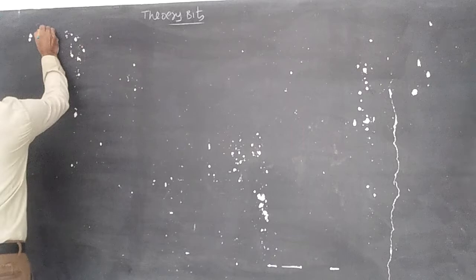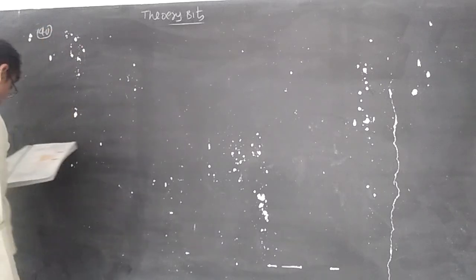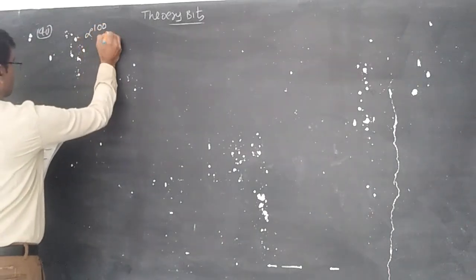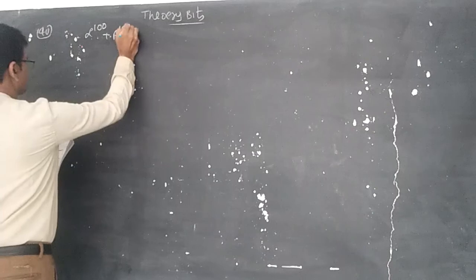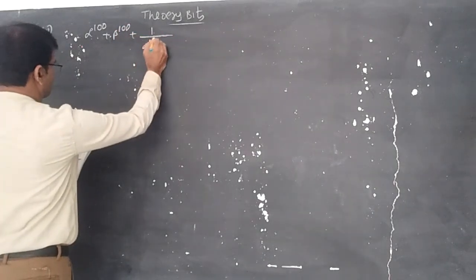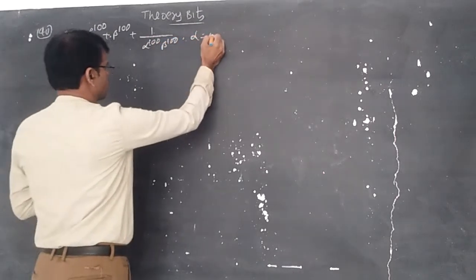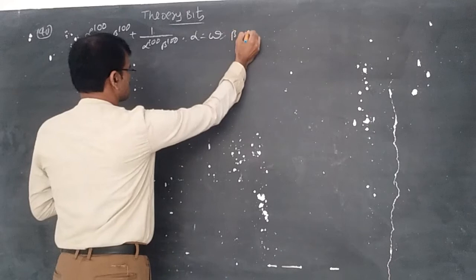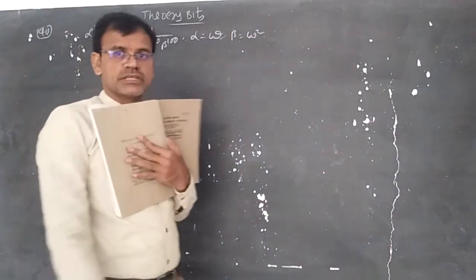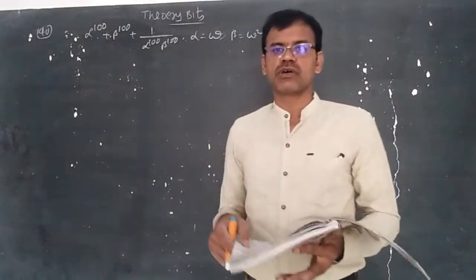Question number 40. If alpha and beta are the complex cube roots of unity, then find alpha power 100 plus beta power 100 plus 1 by alpha power 100 into beta power 100. So alpha is equal to omega and beta is equal to omega square, because he said that alpha and beta are the complex cube roots of unity.